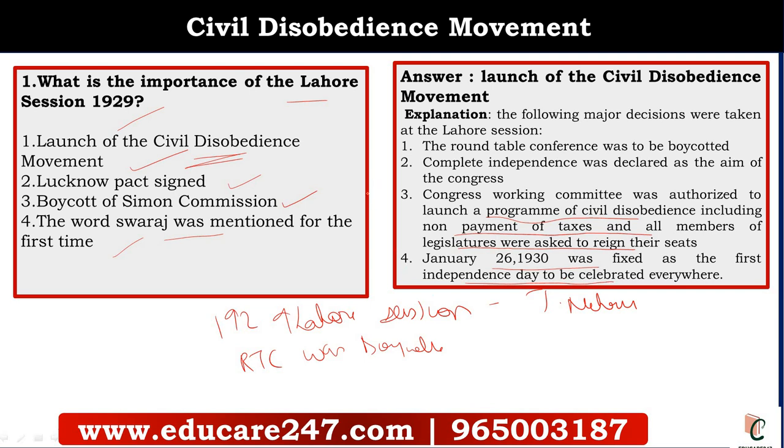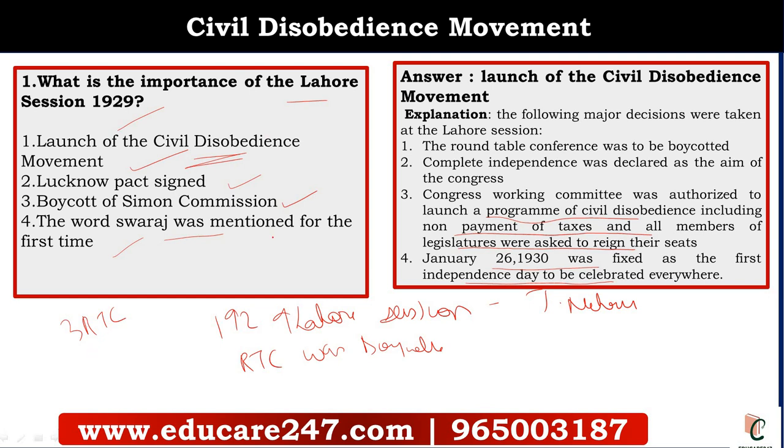So besides the launch of the Civil Disobedience Movement, they decided to boycott the Round Table Conference. They decided complete independence was the aim of the Congress. January 26 was fixed the first Independence Day. About this Round Table Conference, there were 3 Round Table Conferences. Indian National Congress did not participate in the first roundtable conference.